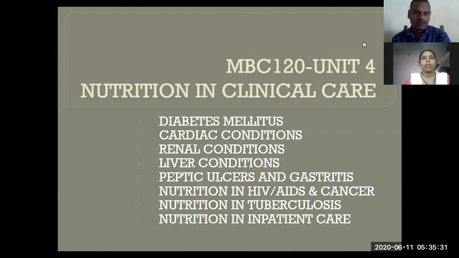I am going to teach the module Medical Biochemistry and Medical Nutrition, MBC 120, Unit 4, Nutrition in Clinical Care. Under Unit 4, we are going to see what nutrition is to be followed during disease time. Like if you are affected with diabetes mellitus, what nutrition do you want to follow? If you have cardiac disease or renal disease or liver disease or gastritis or HIV and AIDS or cancer, or if you have tuberculosis, what nutrition do you want to follow? We are going to see that in this. Next, first one, diabetes mellitus.